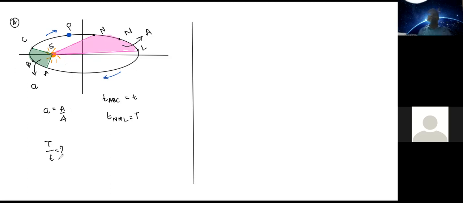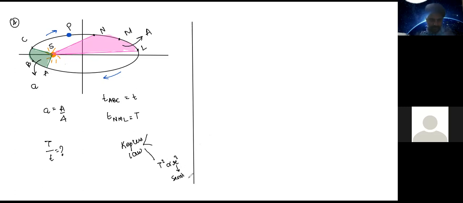So how should we go about it, Atul? Any clues? Try recalling Kepler's laws, which we had discussed in yesterday's assignment class, where at the end we had discussed the three Kepler's laws, right? Let us revise them. What were Kepler's laws? T square is directly proportional to A cube, sir. I think this was the third law. Absolutely correct. The time period of a planet, represented by T square, is directly proportional to R cube, or A cube, where R or A is the length of the semi-major axis, right?